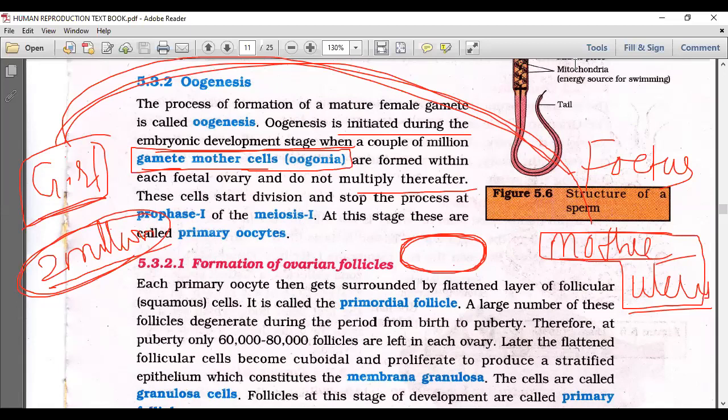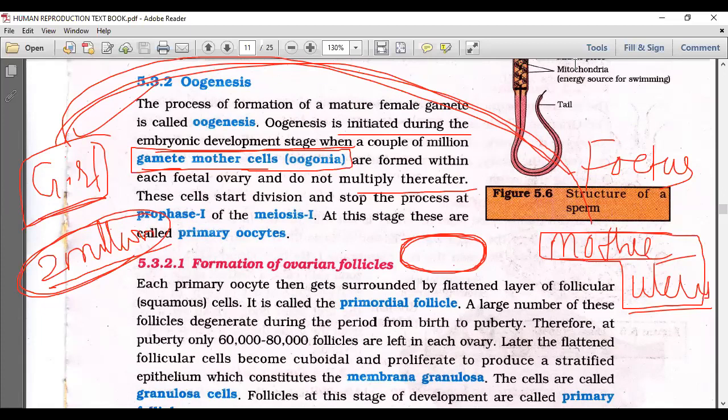So this is very important and interesting to know. Based on this, we can frame the statement that there is no production of ovum after birth in a female. There is no production, only maturation of the particular cells is required. Okay, let us see the detail.